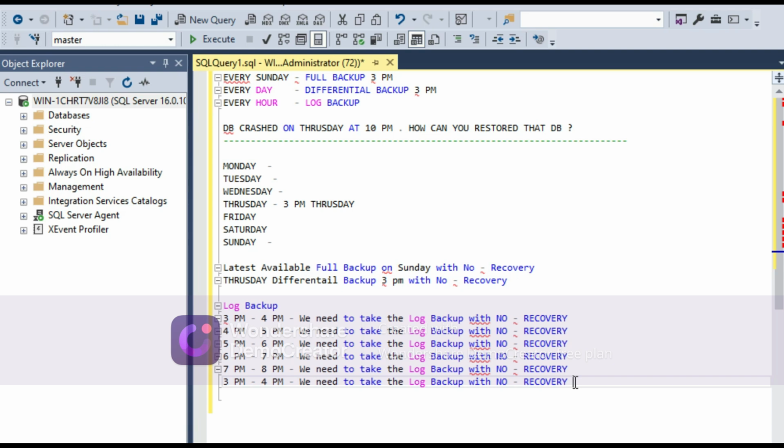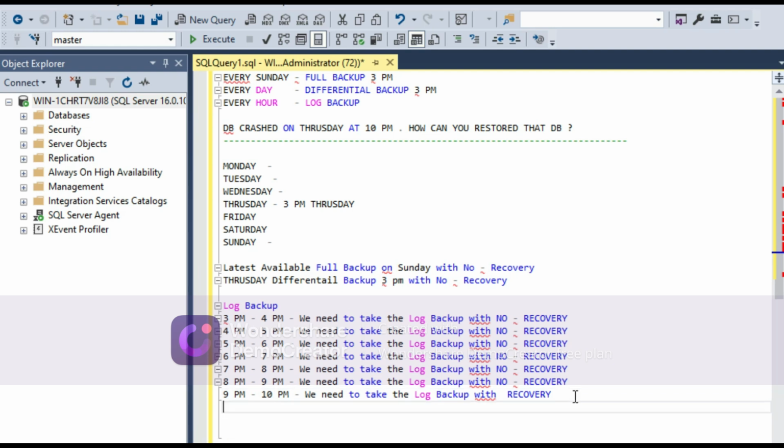And the last log backup, we need to take with recovery, 8 p.m. to 9 p.m. and from 9 p.m. to 10 p.m. So the last log backup we need to take with recovery.